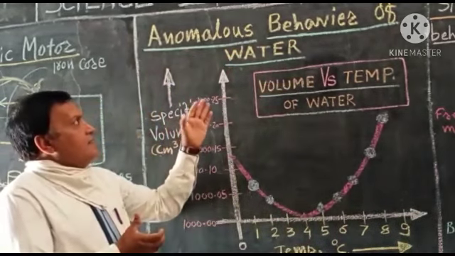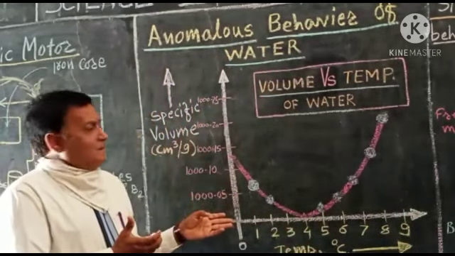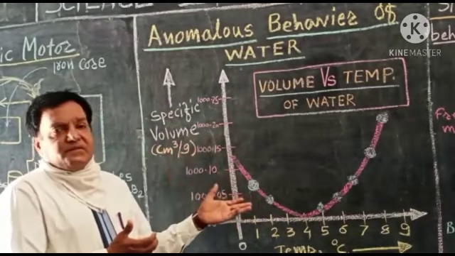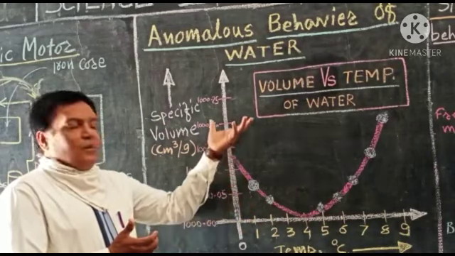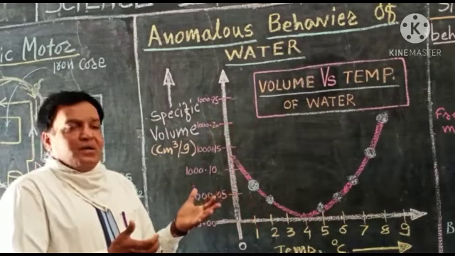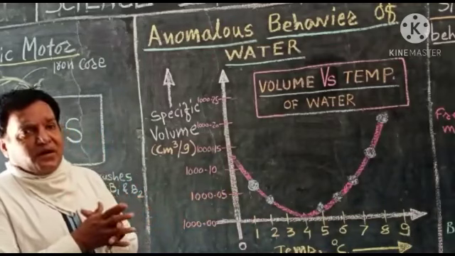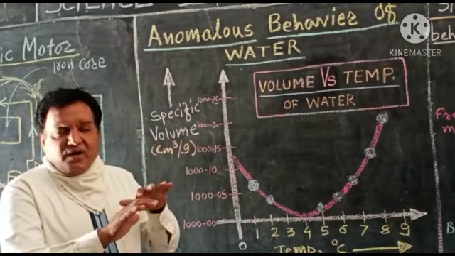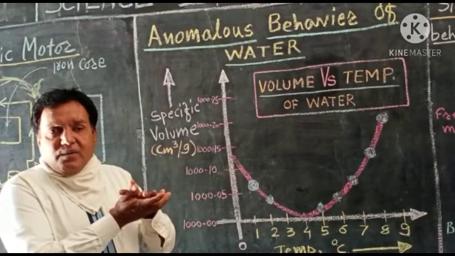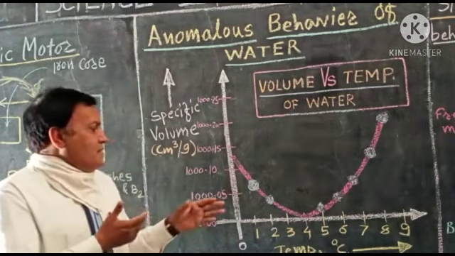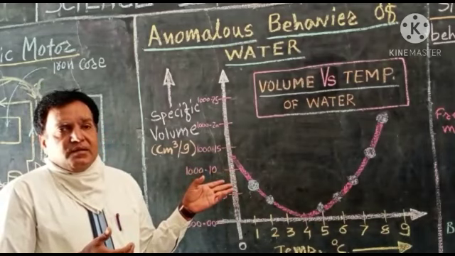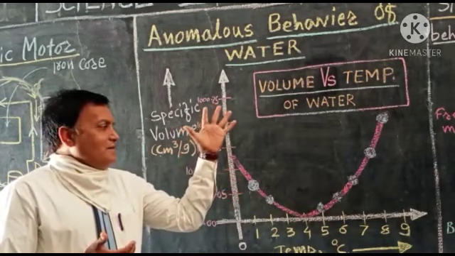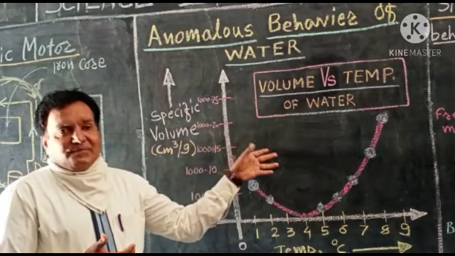This anomalous behavior of water can be described by one graph. When 1 kilogram of water is taken and we start giving heat to it, if we plot the graph, it looks like this.